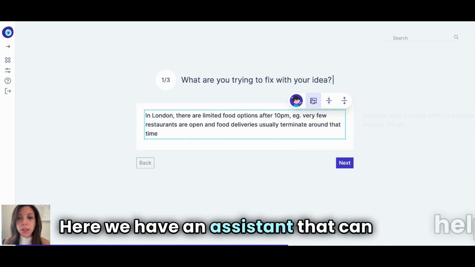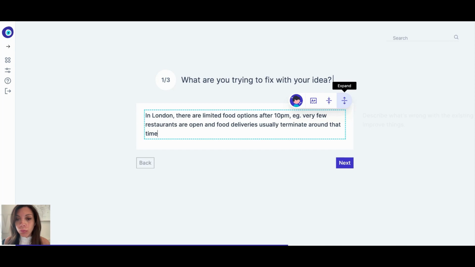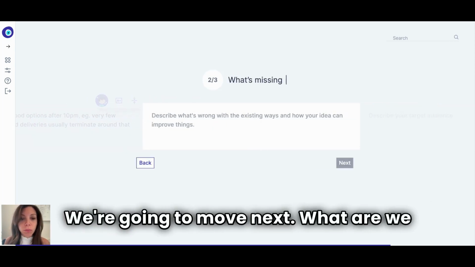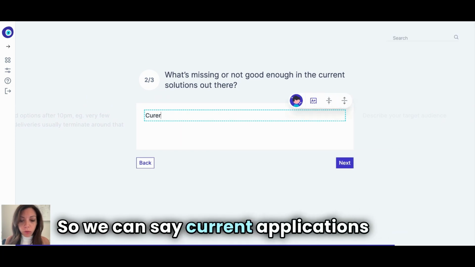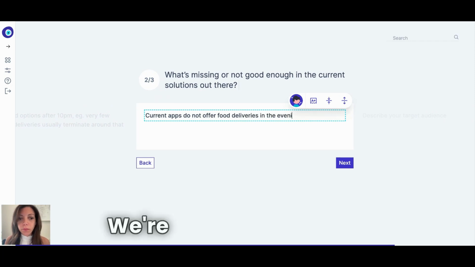Here we have an assistant that can help us spell check or shorten what we said, or for example, improve it by expanding it. We don't need to use these options for now, but these are available for you. We're going to move next. What are we missing? So we can say current apps do not offer food deliveries in the evening. We're going to move on.